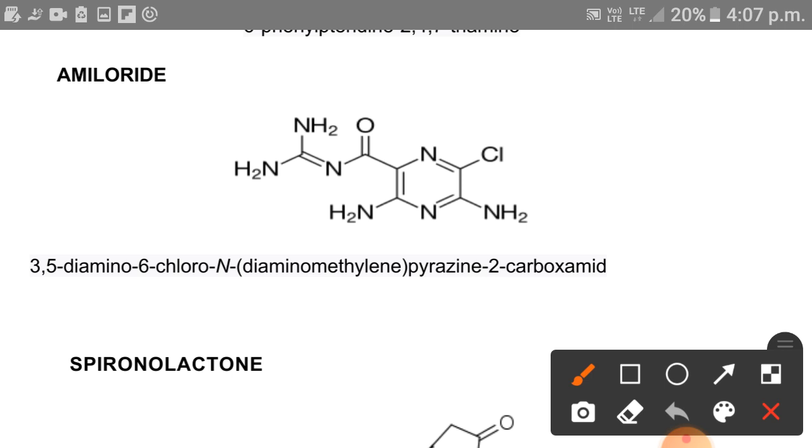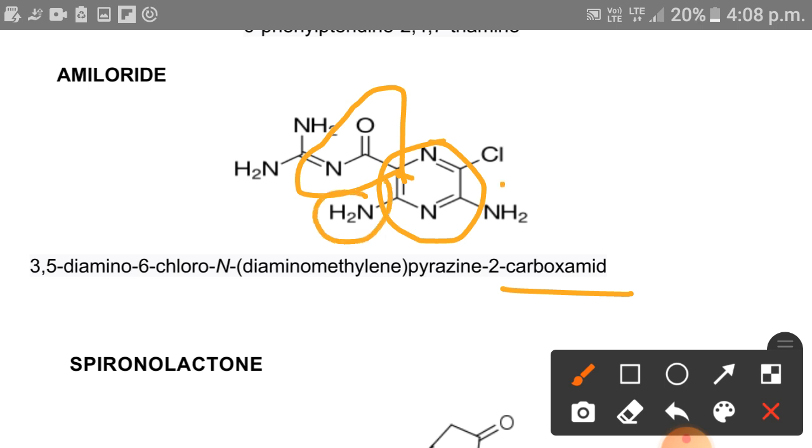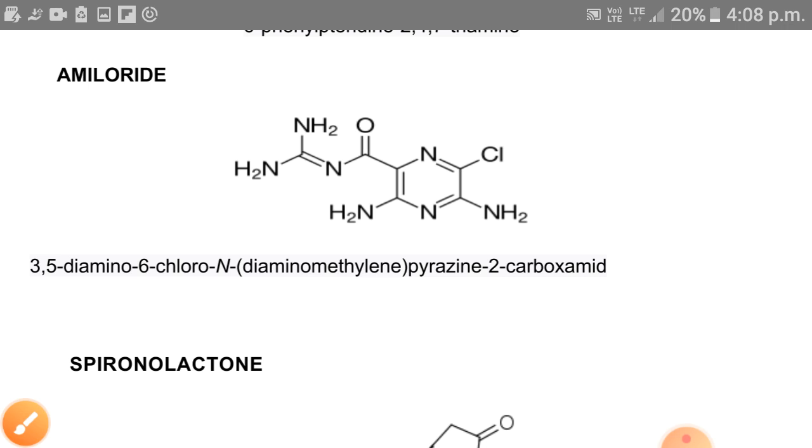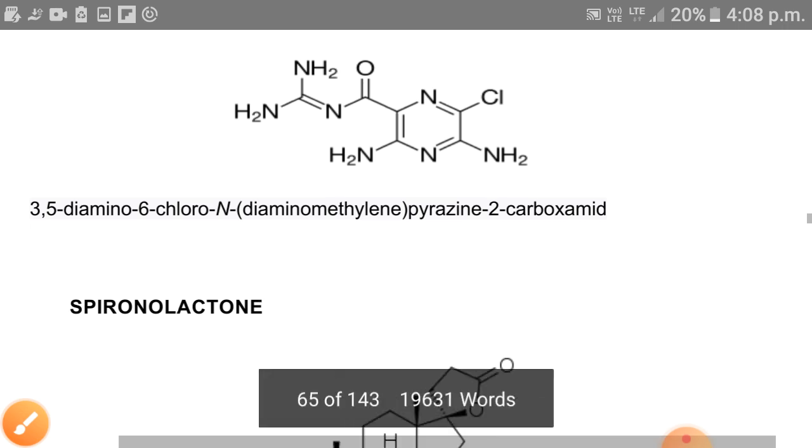We can see again, this is the pyrazine 2-carboxamide. This ring is pyrazine, and at second position there is attachment of this carboxamide group. So pyrazine 2-carboxamide, 3,5-diamino, 6-chloro, N-diaminomethylene. This is the diaminomethylene group. In this way, this is the structure and IUPAC of amiloride.